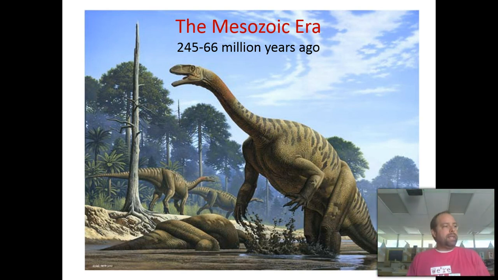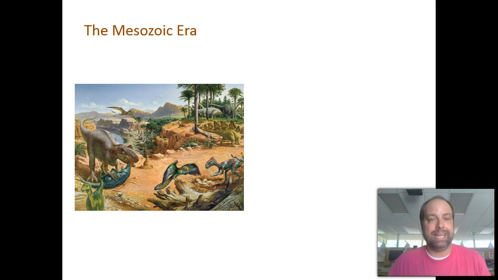As Mrs. Erling said, at the end of each era, it's usually marked by a mass extinction. And at the end of the Paleozoic era, there was a mass extinction. It was so massive, scientists believe that 90 to 95% of all life died out. Only a small little bit remained. Now that small little bit turned into the dinosaurs that we know of in the Mesozoic era. Scientists don't know what caused this mass extinction, but it was actually good for the dinosaurs. And the Mesozoic era is the age of dinosaurs.